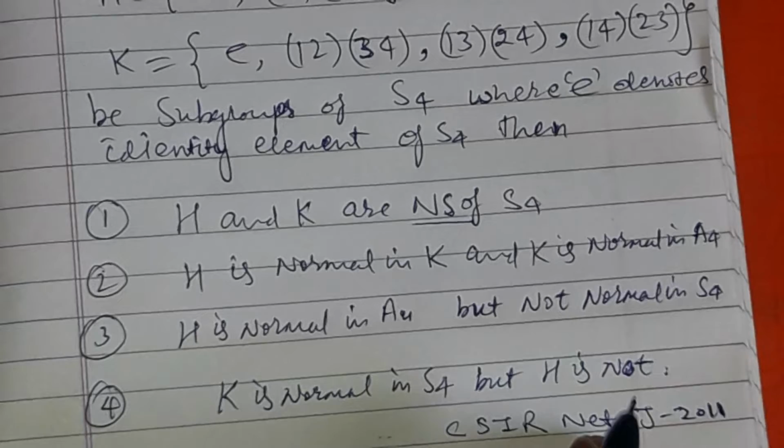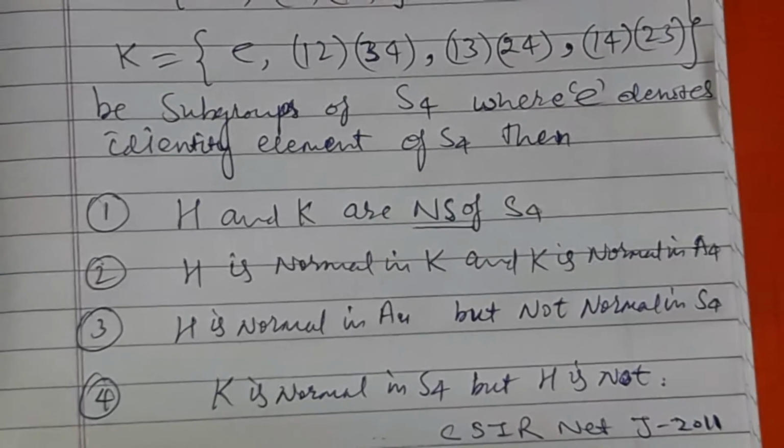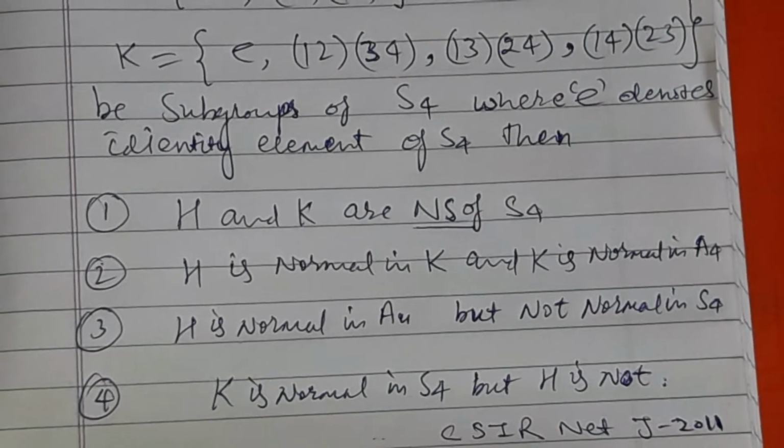Option 3 says that H is normal in A4 but not normal in S4. And the fourth option says that K is normal in S4 but H is not normal in S4.